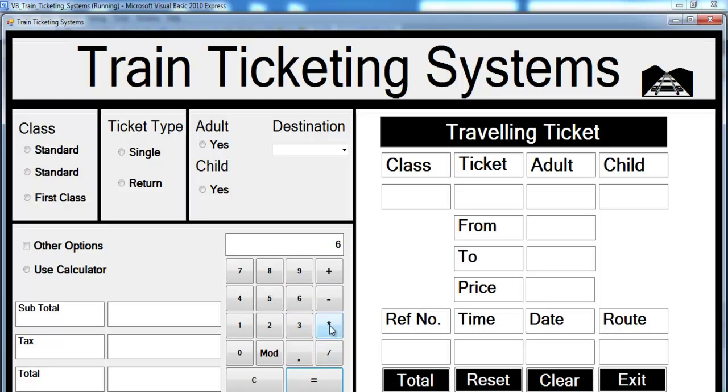That's correct. Multiply by 2. That's fine. Okay, now let's say 6 divided by 0. Okay, 6 divided by 0. Let's clear it. Okay, we need to check that out.